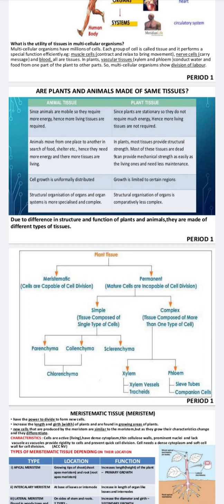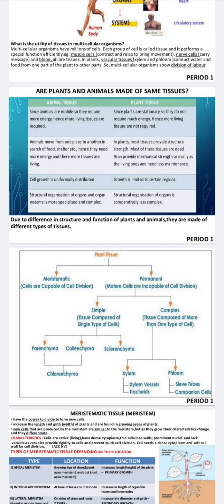Meristematic tissue, in this diagram I am not showing you, but meristematic tissue is further of 3 types, that is the apical meristem, intercalary meristem and the lateral meristem. Permanent tissue is of 2 types, simple permanent tissue and complex permanent tissue. Simple permanent tissue is composed of a single type of cell, but complex tissue is composed of more than one type of cell.